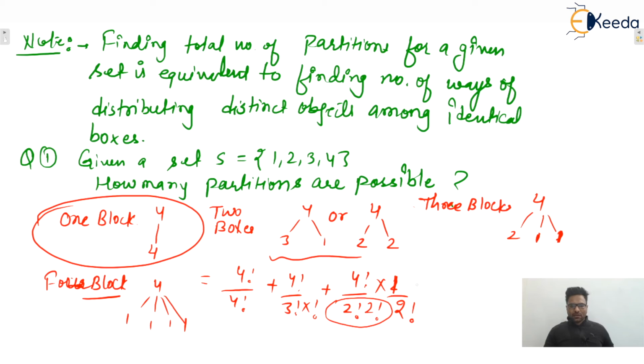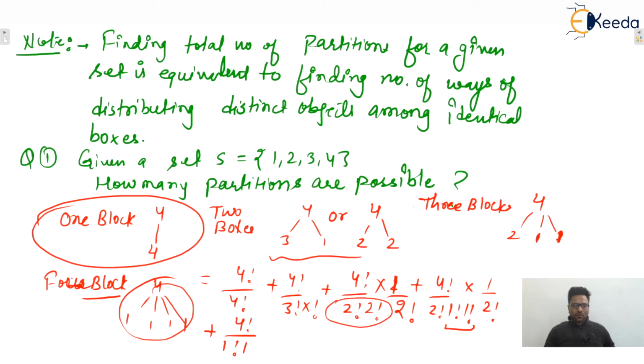Next one is what? You only tell me. Next one is 4 factorial divided by 2 factorial, 1 factorial, 1 factorial. Here two groups have the same number of elements, because of that divide by 2 factorial also. And last one, plus, for 4 blocks, 4 factorial divided by 1 factorial, 1 factorial, 1 factorial, 1 factorial. And here all 4 groups contain the same number of elements, 1 1 1 1. So divide by 4 factorial.